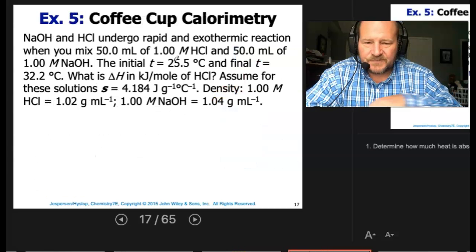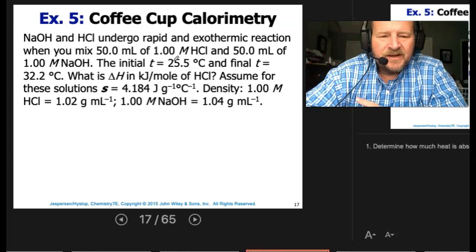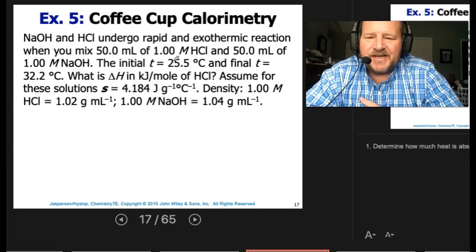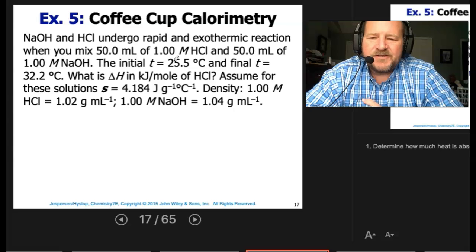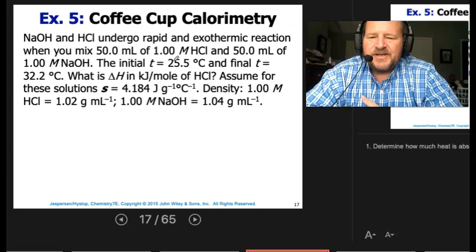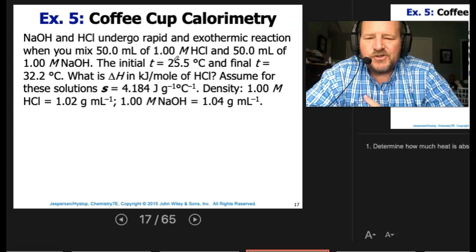So coffee cup calorimetry. When we perform this lab, what we'll do is we'll take NaOH and HCl, we'll mix them together, and of course we get an exothermic reaction. So we'll mix 50 milliliters of 1 molar HCl, 50 milliliters of 1 molar NaOH. The initial temperature here will be 25.5 degrees C, and we'll find that it's going to heat up to about 32.2 degrees C. The question then becomes, what is delta H in kilojoules per mole of HCl?